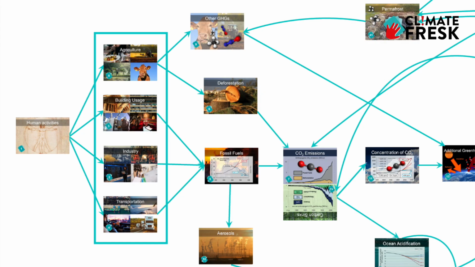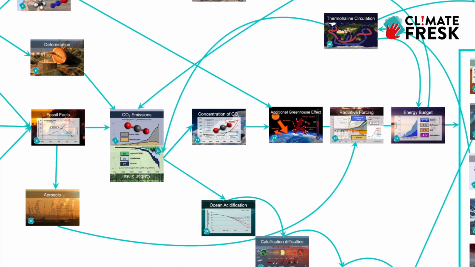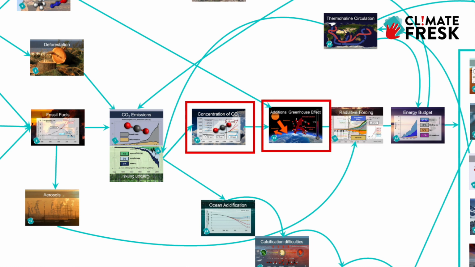The CO2 is partly absorbed by natural carbon sinks. That's the ocean, forests and vegetation through photosynthesis. The rest of the CO2 stays in the atmosphere. The increased concentration of CO2, together with other greenhouse gases, creates the additional greenhouse effect.